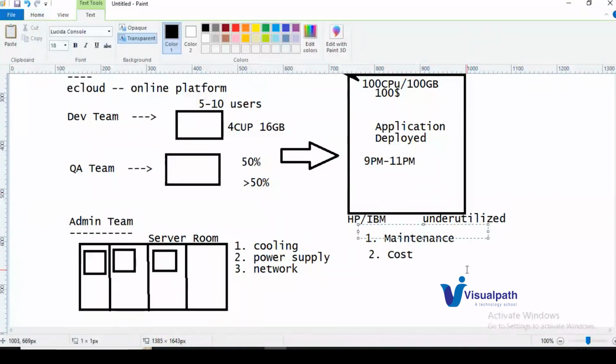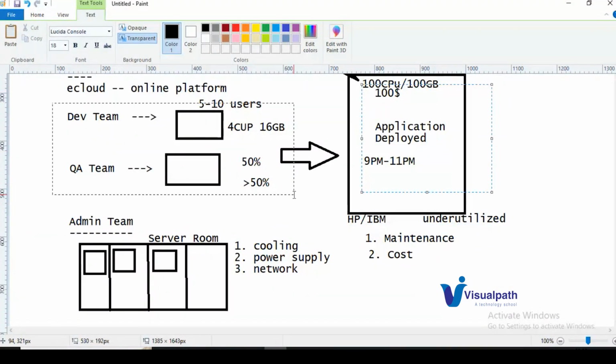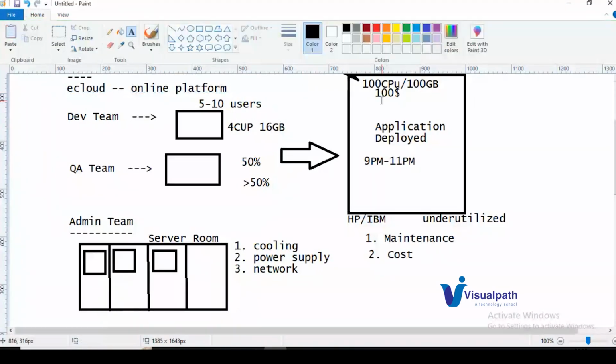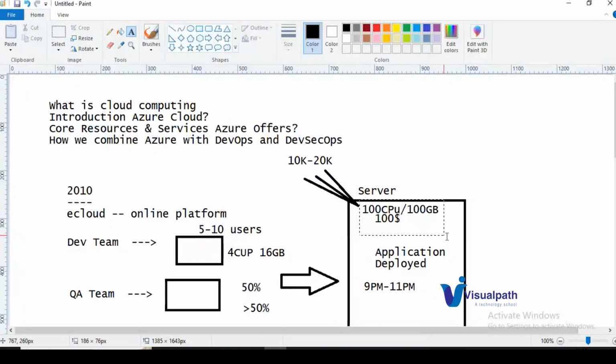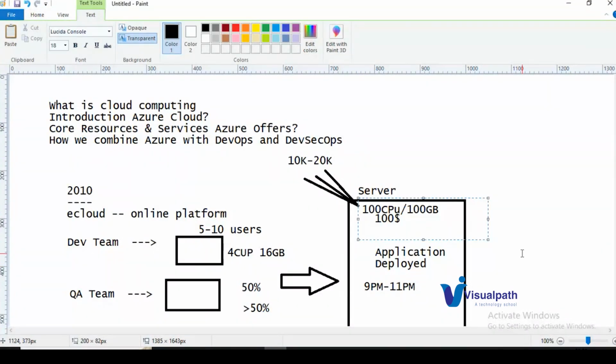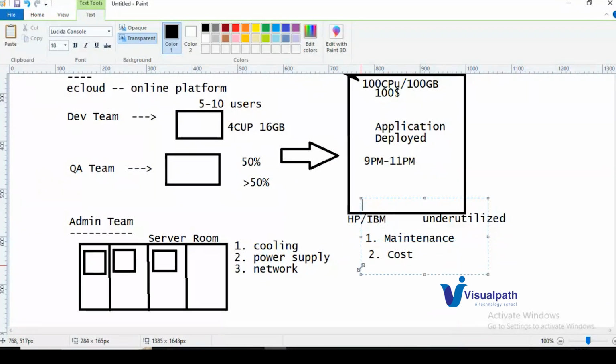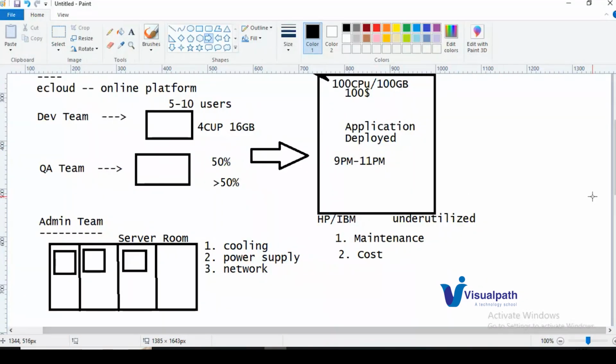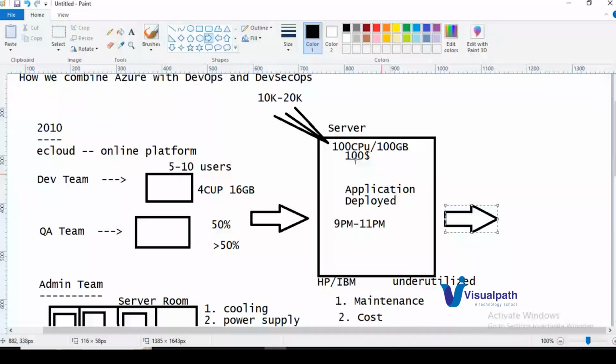So these are the two drawbacks we have with server deployments. Earlier we used to deploy on laptops and local machines, where we had capacity issues and users faced downtime. Here we have eliminated the capacity issue and the downtime, but we got two more drawbacks: maintenance and cost. To overcome these two issues, we evolved our deployments from server to cloud.